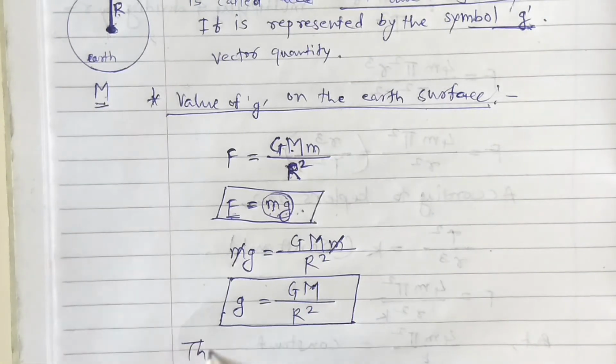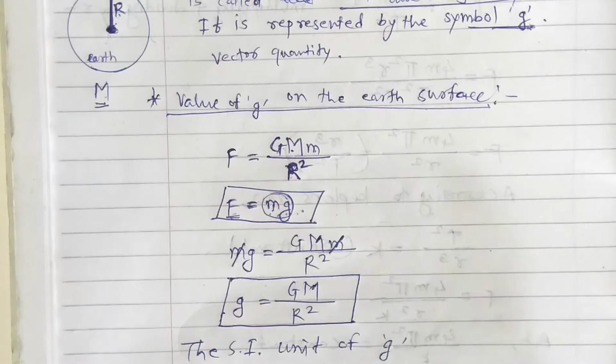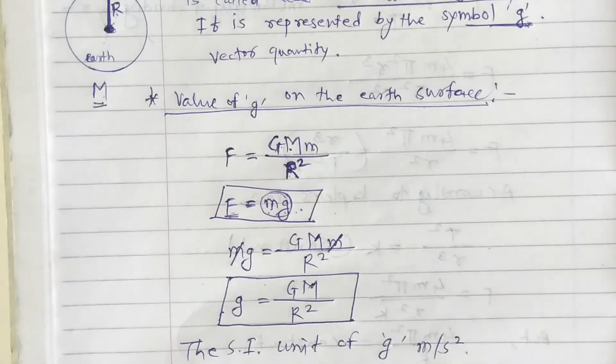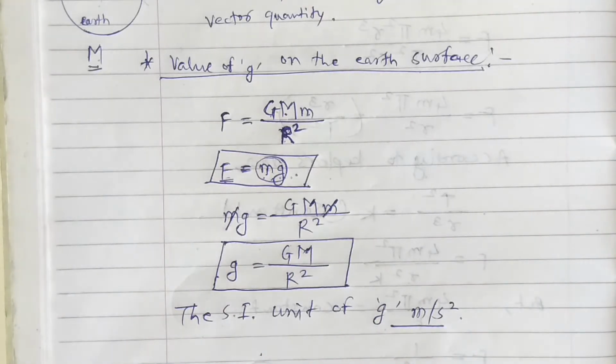Okay, the SI unit of g is meter per second square. Meter per second square. Okay, SI unit. So what is the numerical value of g?